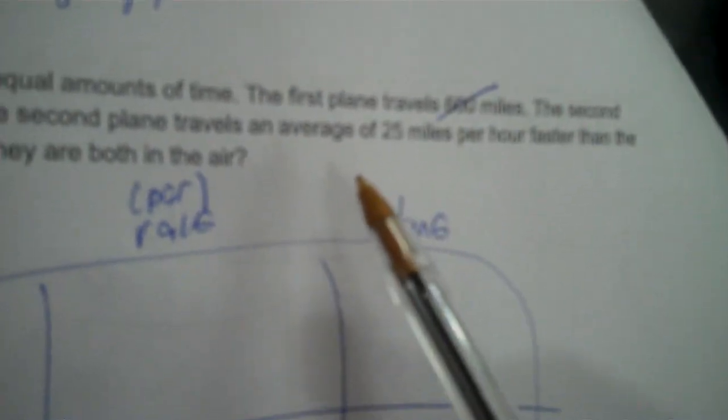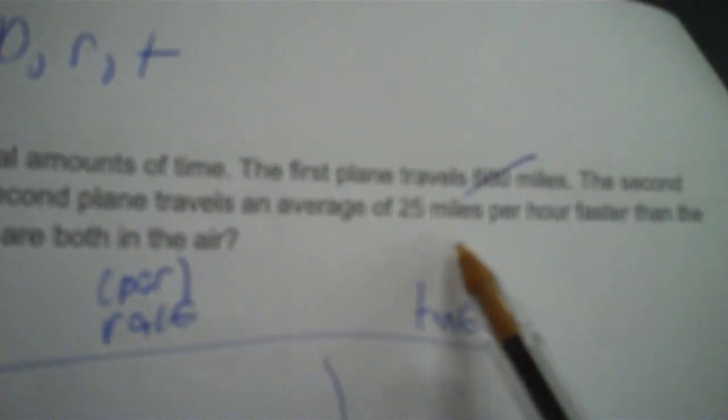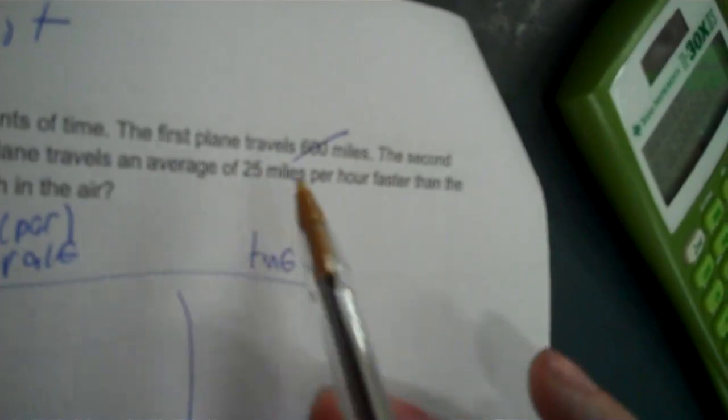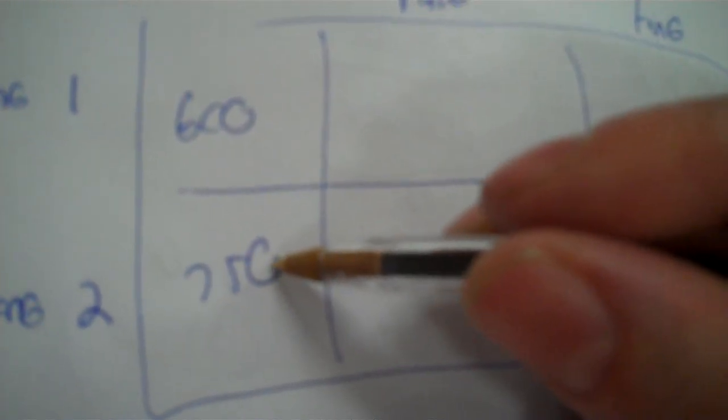Now the per, it says the second plane travels 25 miles per hour faster than the first. So you go to the second plane, the one going more of a distance. It's got to be the one with the higher distance. And you put a plus 25. What plus 25? I don't know. Okay, so I'll use R, and then this would just be R without it.